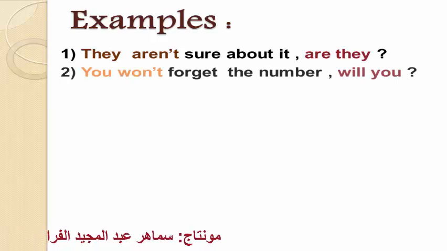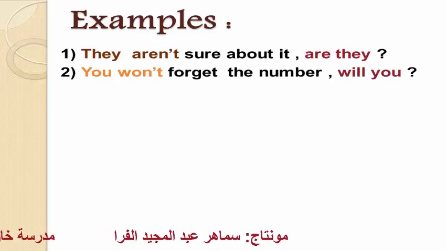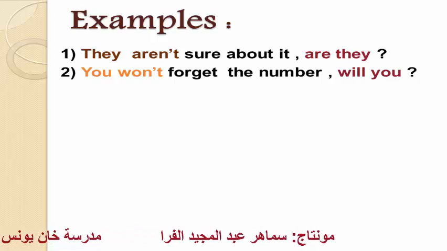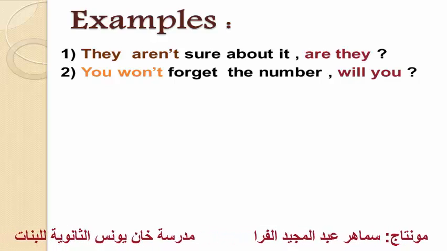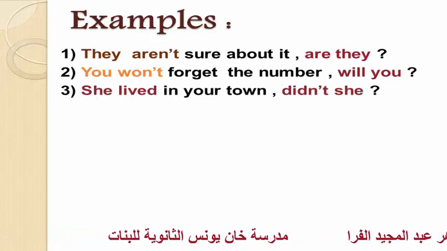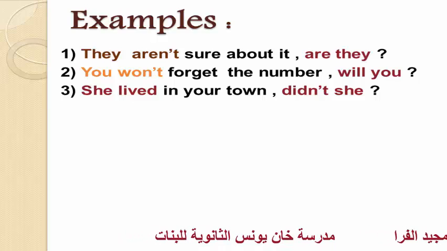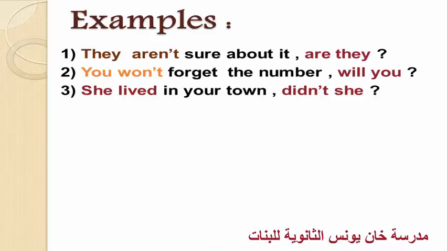Let's see another one. You won't forget the number, will you? "Won't forget" became "will you". Yeah, good. The verb is negative, the tag became positive. Number 3, she lived in New Town, didn't she? Okay, with the modal verb as in example 2 or the verb to be as in example 1, we use them in the tag question, but we make the negative positive or the positive negative.